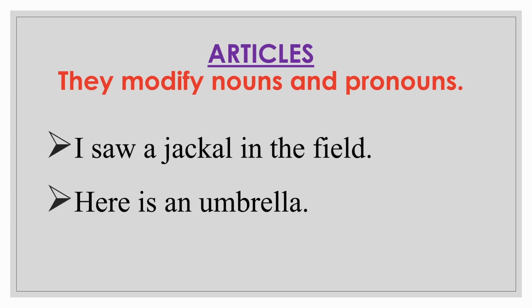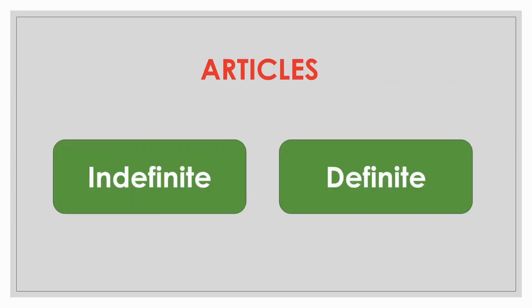Now, let's learn more about articles a and the. They modify nouns and pronouns. Modify means add to the sense of nouns or pronouns or give us information about it. Let's see some examples. I saw a jackal in the field. Here is an umbrella. Here the words a, the and an are articles. There are two kinds of articles. First article is indefinite article and second is definite article.